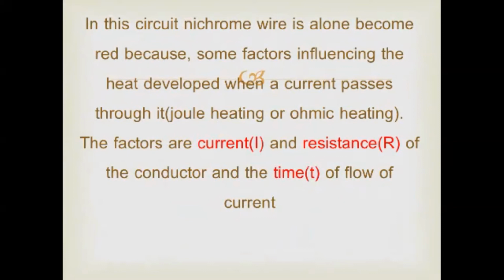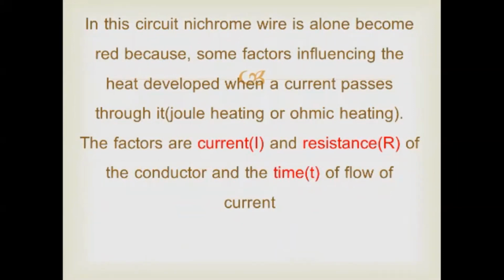And we understand that here the electrical energy is converting to heat energy, and in this circuit the nichrome wire alone becomes red because of some factors influencing the heat developed when a current passes through it. That passing current, and the electrical energy converting to heat energy, is known as Joule heating.